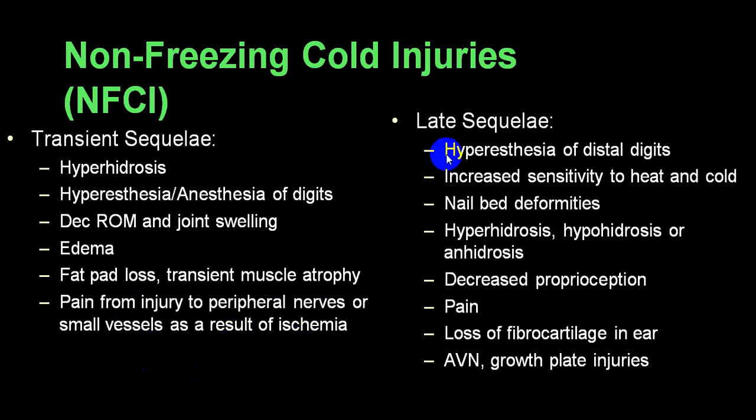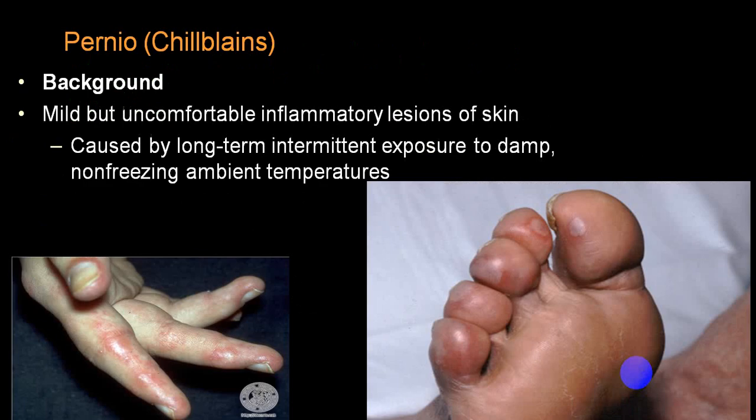And in a late stage, hyperesthesia of the distal digits, increased sensitivity to heat and cold, and the nail bed gets deformed. There is hyperhidrosis, or there can be hypohidrosis or anhidrosis. There is a decrease in the proprioceptive sensation. The pain sensation is increased. There is a loss of fibrocartilage in the ear, and there may be avascular necrosis, and there can even be damage to the growth plate in the joints. These are all the different things which can happen in exposed extremities.